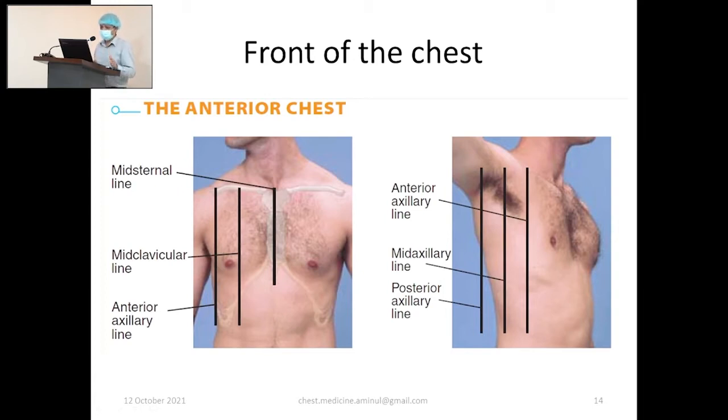You have examined near the midline, and Professor Ridwan Ahmad sir has noted this. If you examine the patient near the midline, your interpretation will be wrong, because near the midline, maybe in front or maybe in the back, you will get the sound that originated in the upper airways, that means larynx and trachea. You will get a bronchial breath sound, and normally that is physiological. So you should follow the mid-clavicular line anteriorly, and what happens on the posterior side, we will see later on.